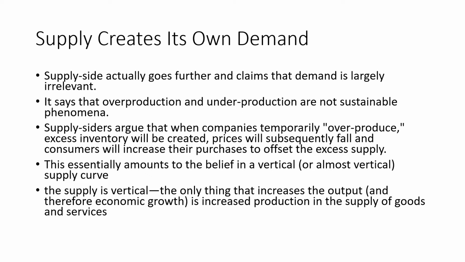So supply siders argue that companies temporarily overproduce, and when they overproduce, they would be producing in excess, and prices would subsequently fall, right? In this scenario, market forces of demand and supply act, the prices adjust, and there would be some kind of erasing of excess supply in the economy.